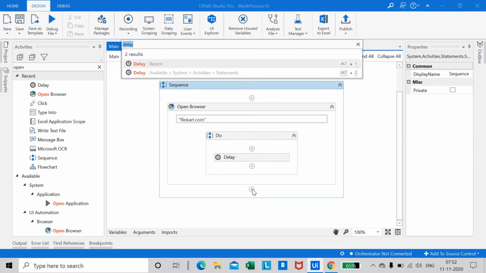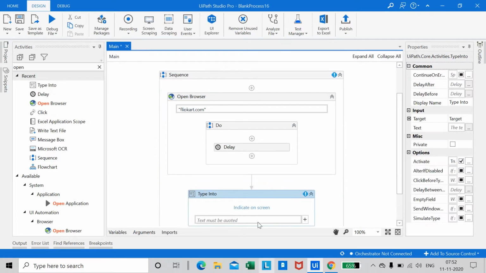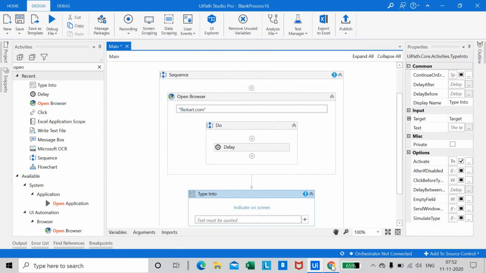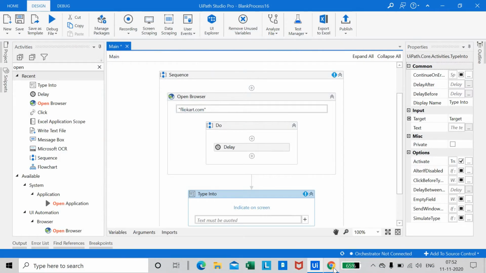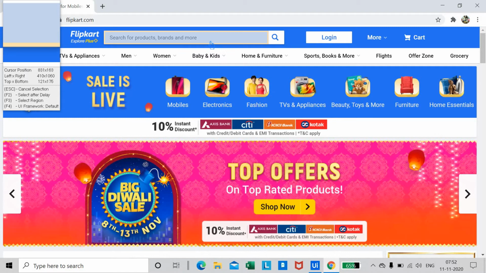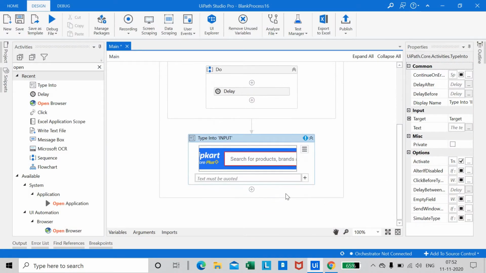Our next step would be Type Into, indicate on screen. So we need to indicate where we'll search the product. So which product would you like to choose?